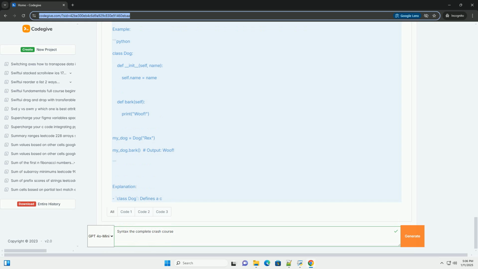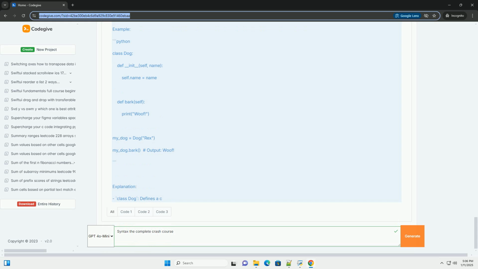5. Lists and dictionaries. Lists and dictionaries are common data structures used to store collections of data. Example of a list. Example of a dictionary. Explanation. A list is ordered and can contain duplicate values. Access items via zero-based indexing. A dictionary is a collection of key-value pairs. Access values using their keys.